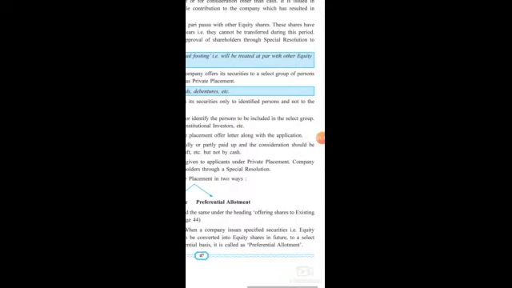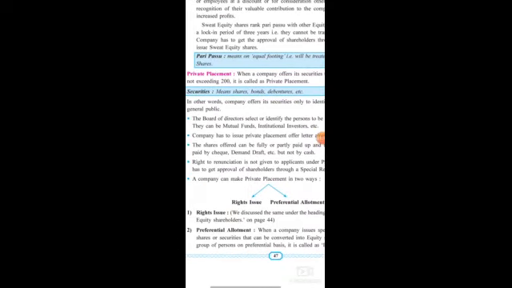Here, this point is further bifurcated into two, that is right issue and preferential allotment. Right issue is whatever we studied before, that is offering shares to existing equity shareholders. Whatever we studied under that, the same thing will come under right issue again. The second one is preferential allotment.